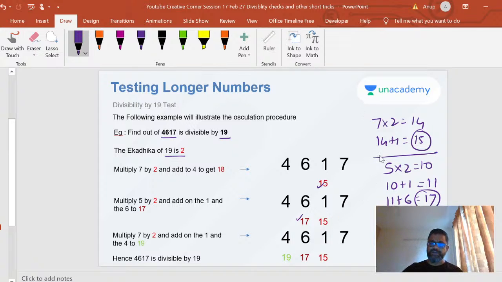So this might sound like you're dealing with a lot of numbers, but actually you can do it in your head. It's not difficult. Maybe you can write down each digit as and when you get it, and then you can operate on this and say that, okay, 19, yes, the number is divisible by 19. This is a very beautiful method in Vedic Maths that teaches you how to deal with numbers and certain divisibility tests very simplistically. It's a very simple method.